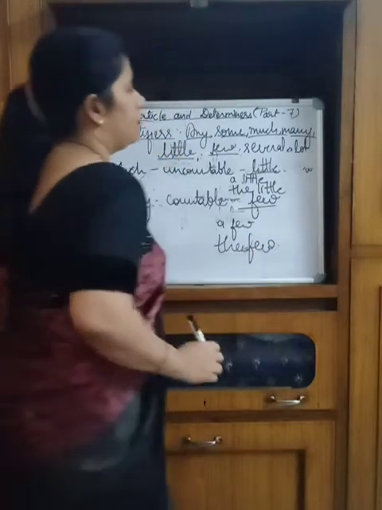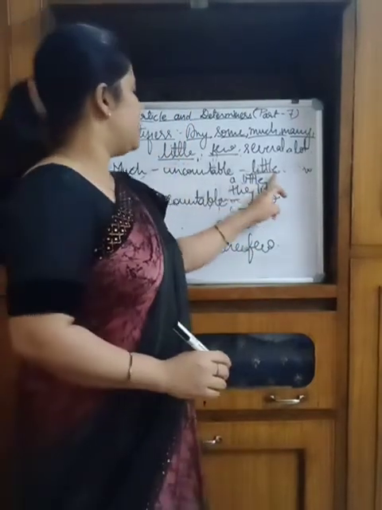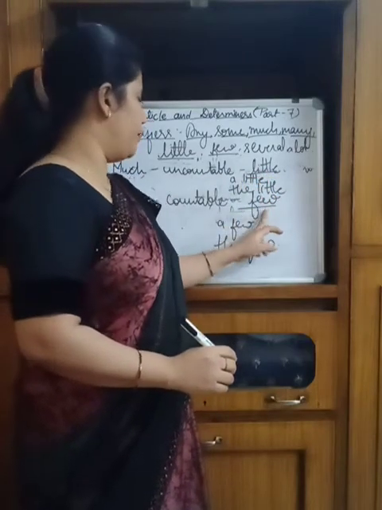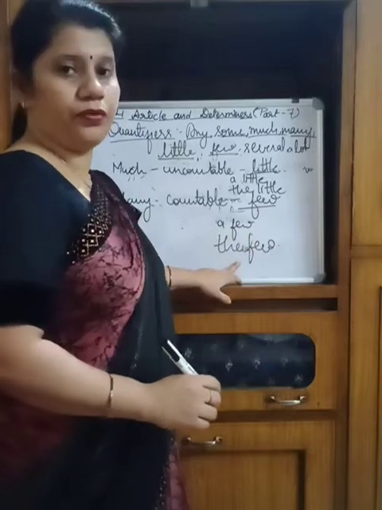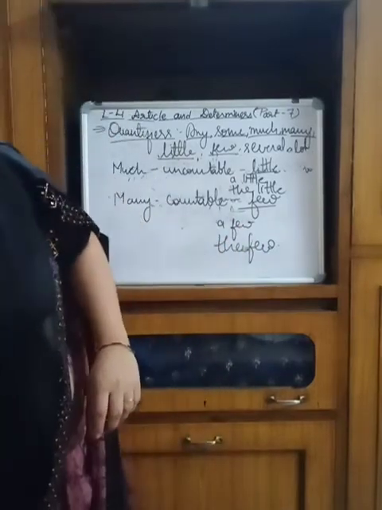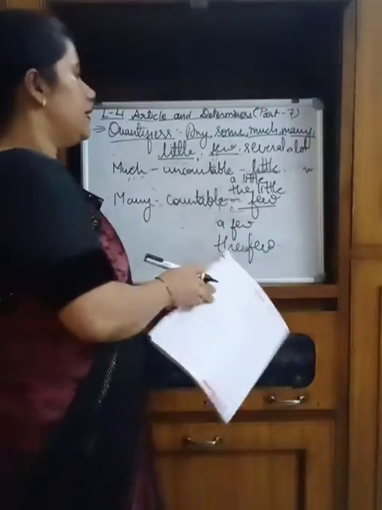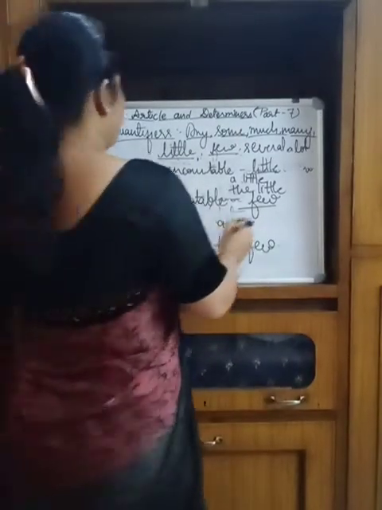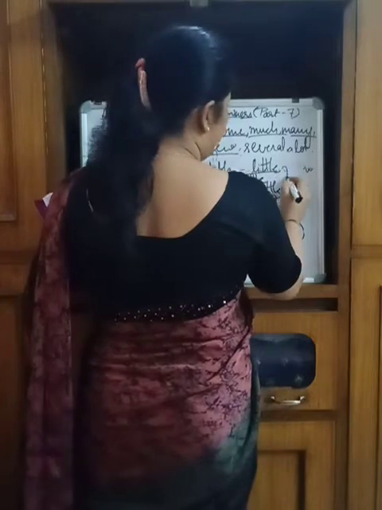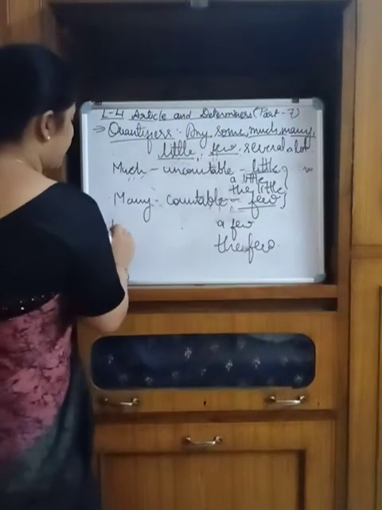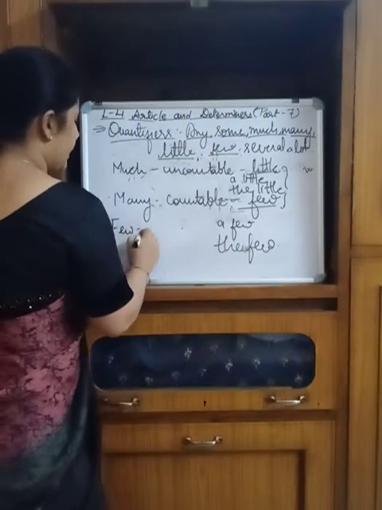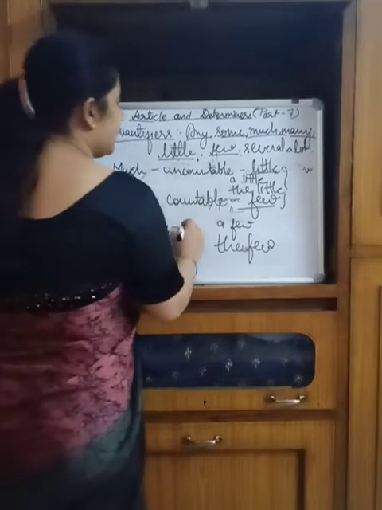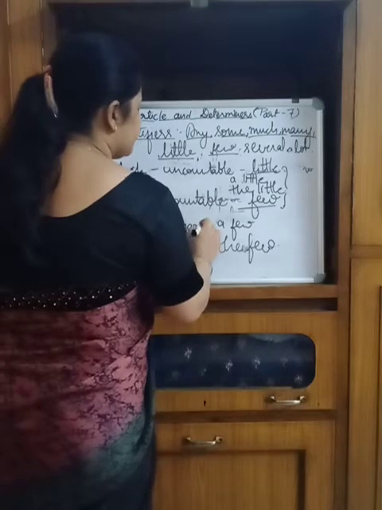Right? Little, a little, the little, few, a few, the few. See in your book, the word little and the word few we are taking in the negative sense.